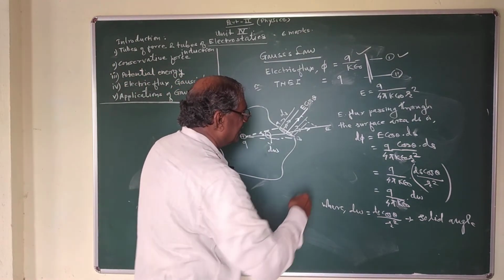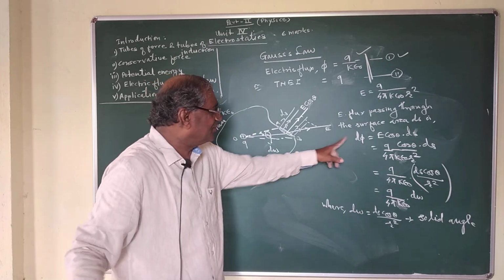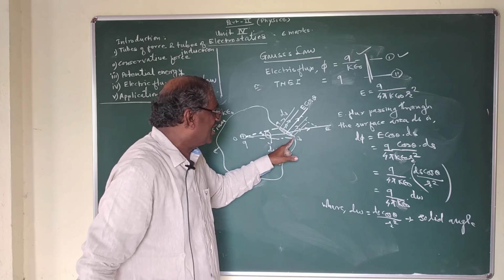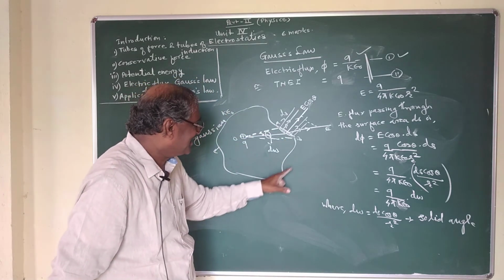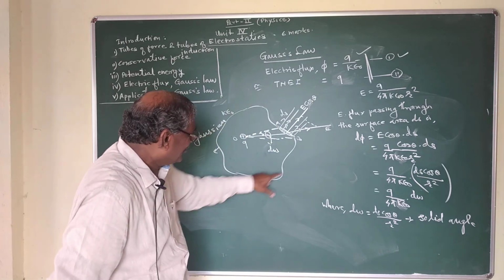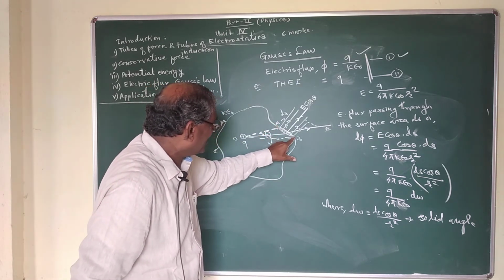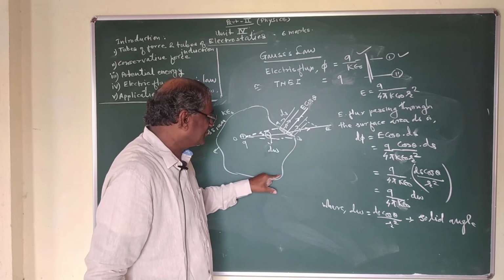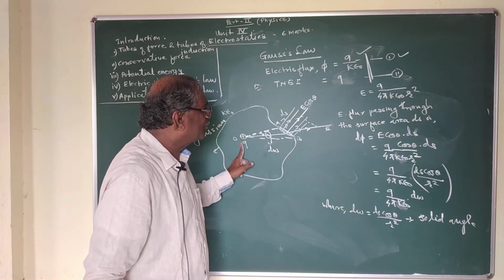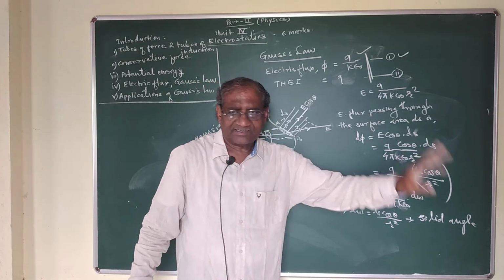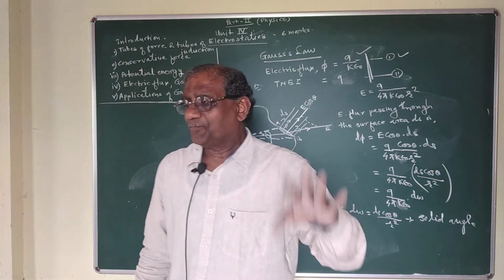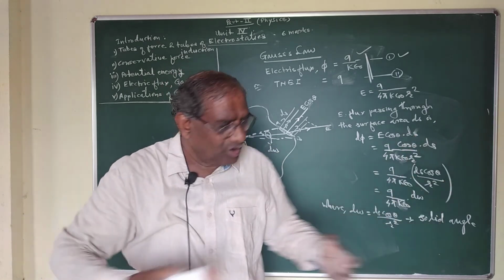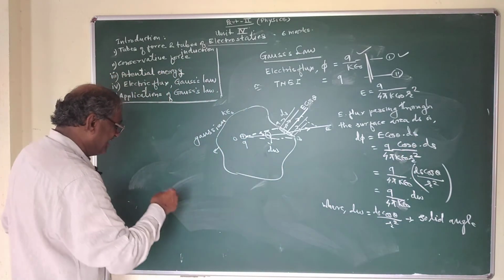So this much electric flux is produced on the element AB of this Gaussian surface, but this whole Gaussian surface consists of a large number of such elements, and for one element of the Gaussian surface, the charge Q produces this much electric flux. Therefore, the total electric flux passing normally through the whole Gaussian surface can be obtained by taking integration.